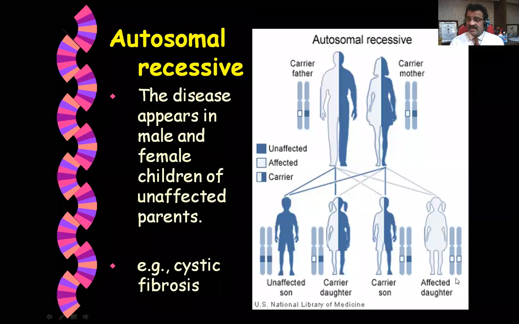So this is problematic here, because this girl is going to suffer from cystic fibrosis, whereas this girl is going to be a carrier, this boy is going to be a carrier, and he is normal here, the unaffected son. Okay, so this is about autosomal recessive defect.